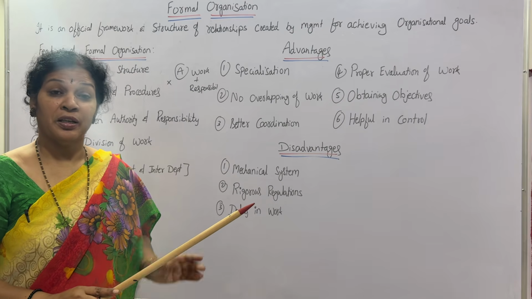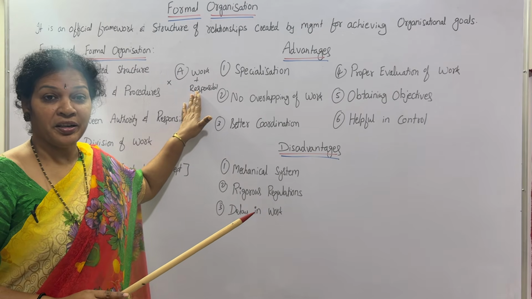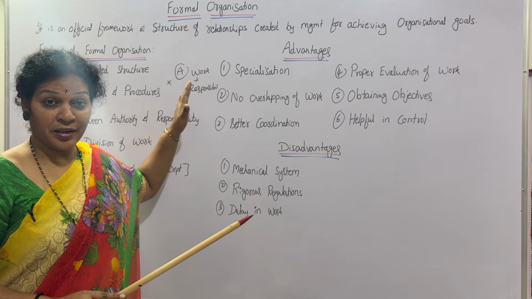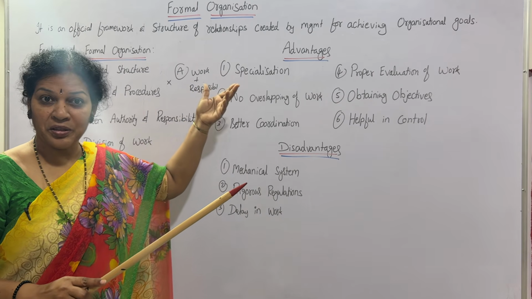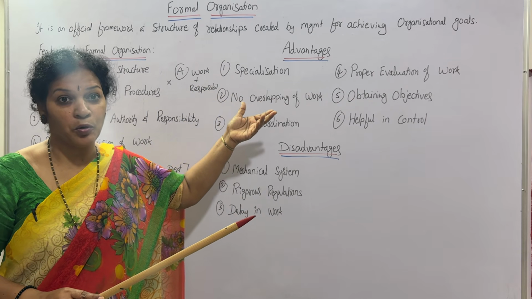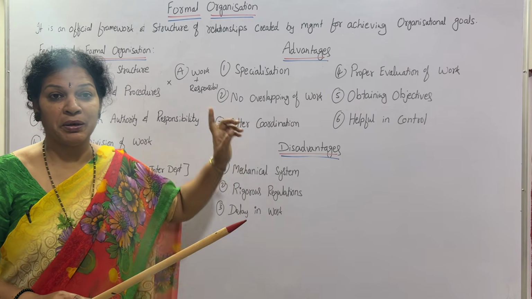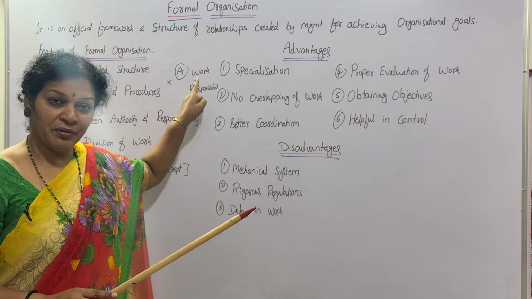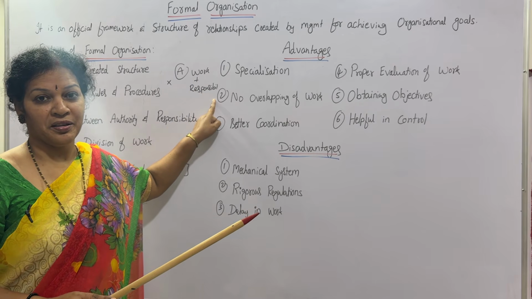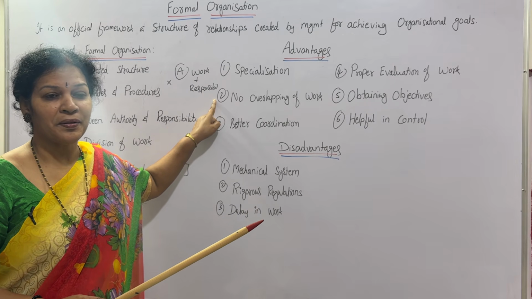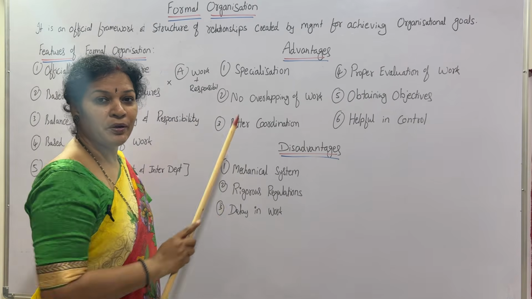In such a case, he cannot deny the work. He cannot escape from the work. He cannot ignore the work and do some other work. That's what we call overlapping of the work. That is not going to happen, because we are giving work and responsibility. He can't deny, he can't escape, he can't overlap, right? So this is no overlapping of work.